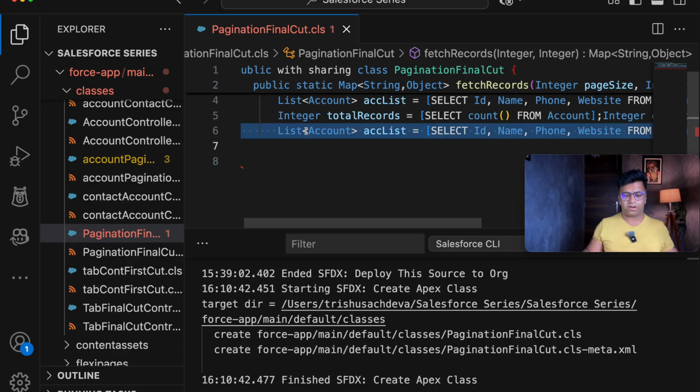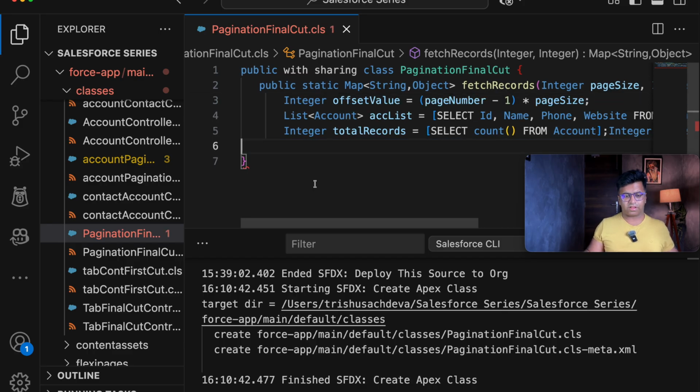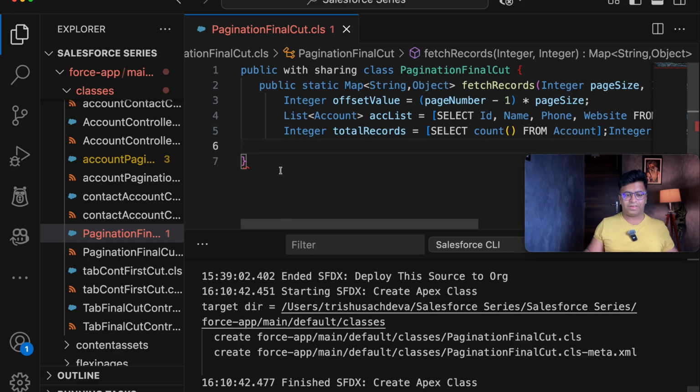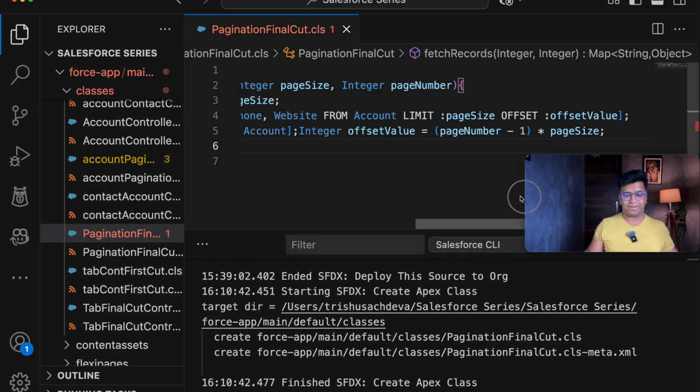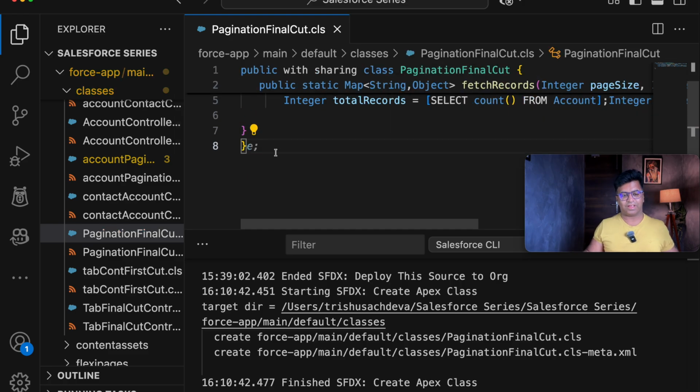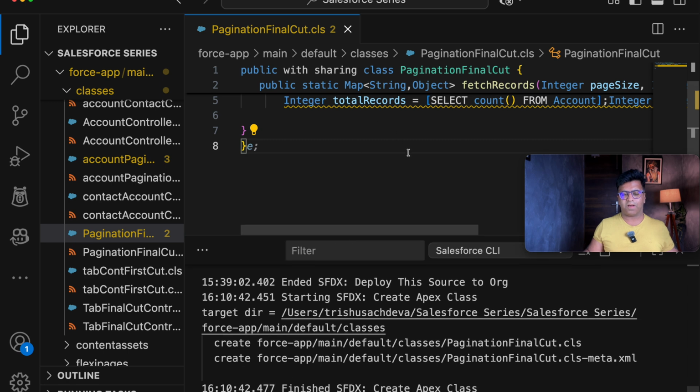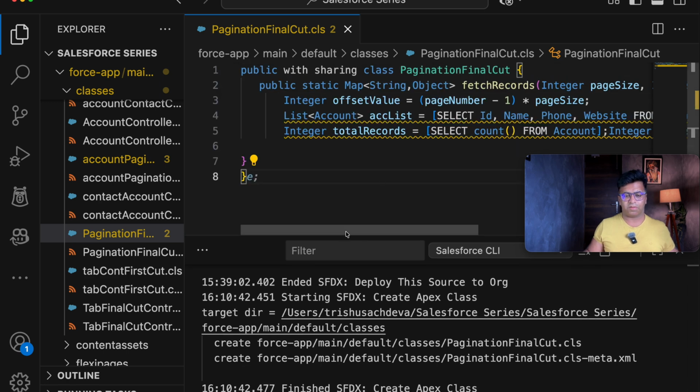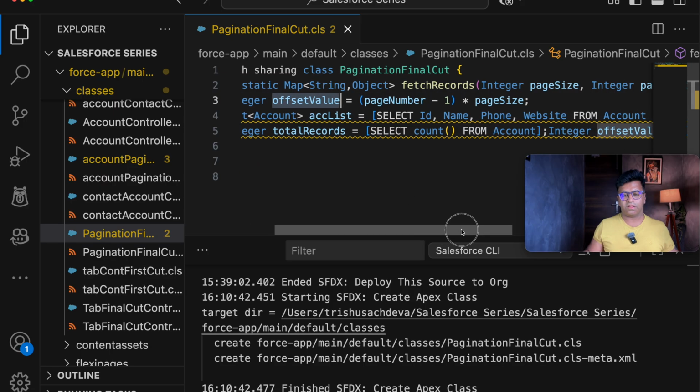My bad, I have written it twice. So let's decrease it, due to Agentforce. Agentforce doesn't have a mind of its own: if the query has already been written, why are you sharing it again? So let's save this. Since we haven't passed a return type, our method is not completed yet. Now we have got an offset value and we have got the list of accounts.